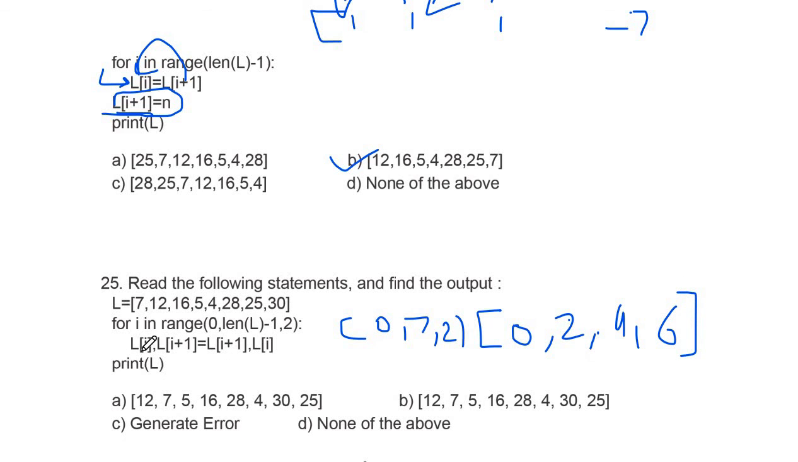Now you can see here we are making a swapping. It will swap your value, first value with the second value. 12 will be replaced by 7, and 7 will be your first item. And at the 0 place you will find 12, then 7 5 and 16. So we have an answer here: 12 7 5 16 28 4 30 and 25. Option A is right here.